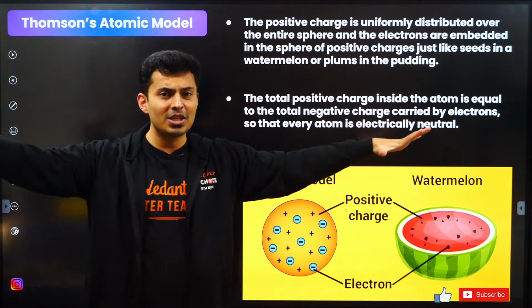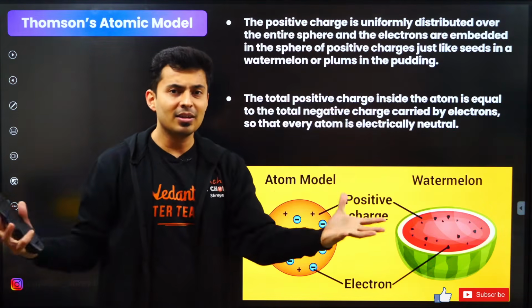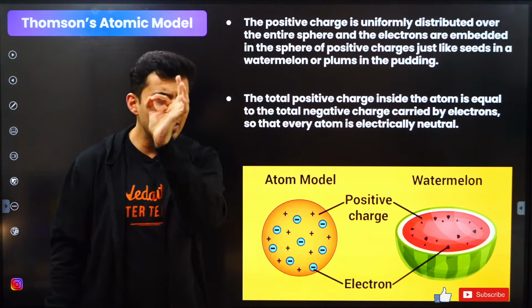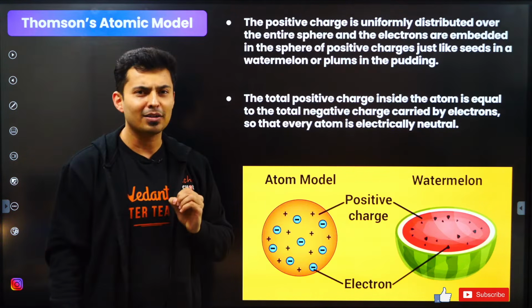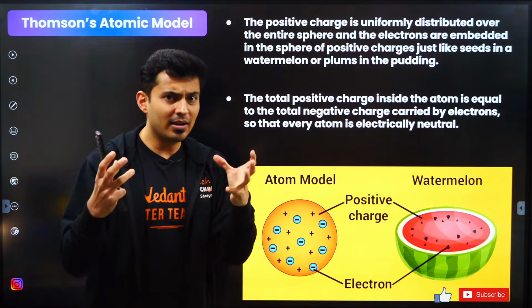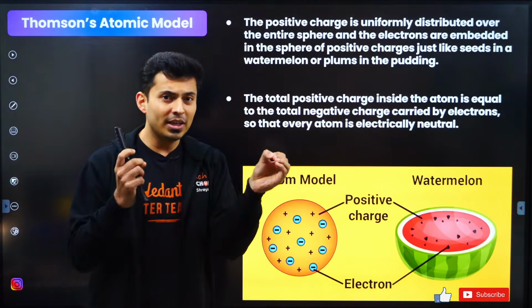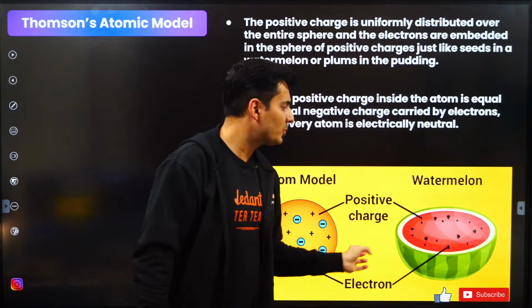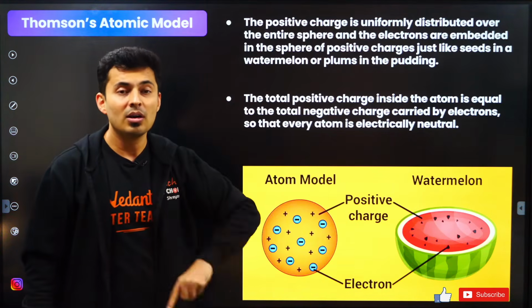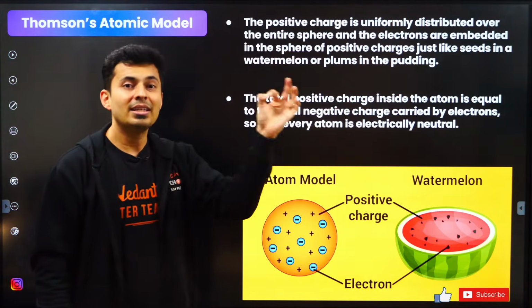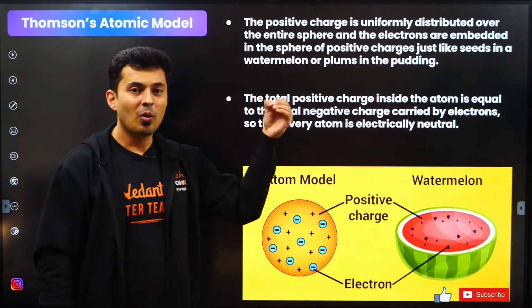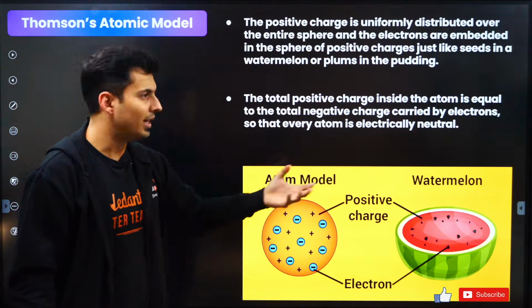The positive charge is distributed everywhere in the space of the atom, and these teeny mini particles, like the seeds of the watermelon, are negative charges. When you apply a battery's voltage difference, it pushes these electrons, and that's how the conduction of electricity happens. These particles being small, they are easy to flow, and that's why the electrons are mobilized.